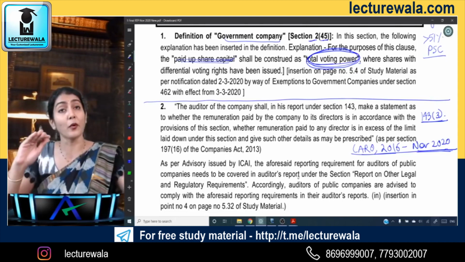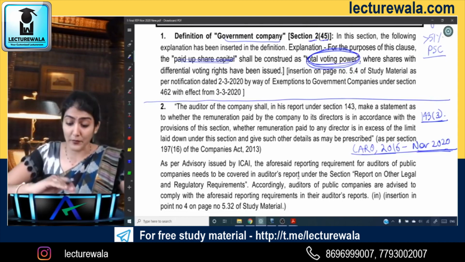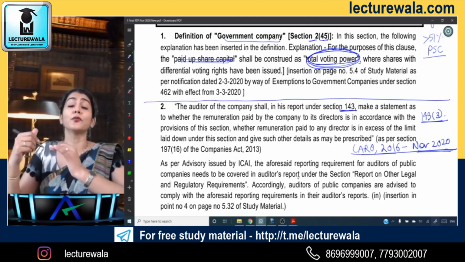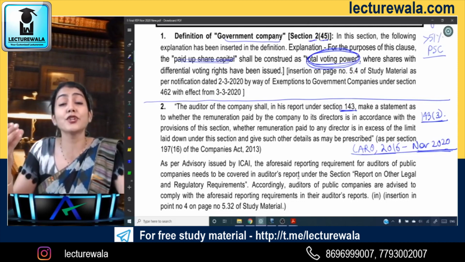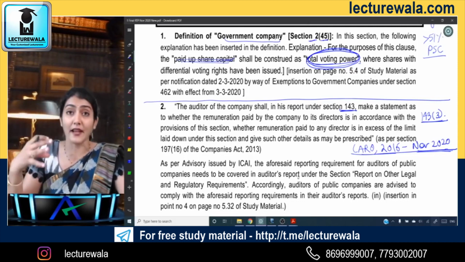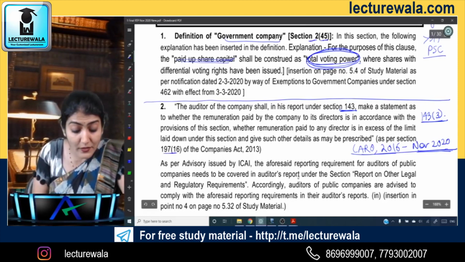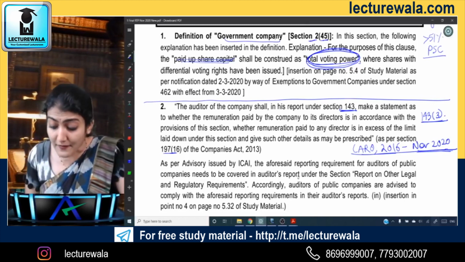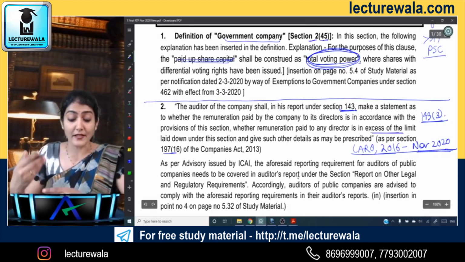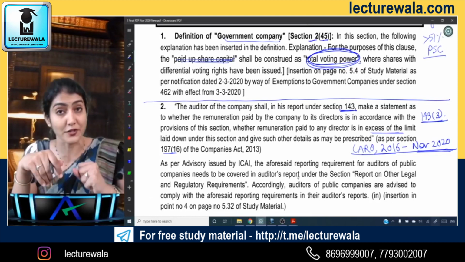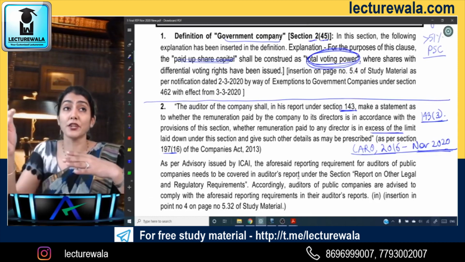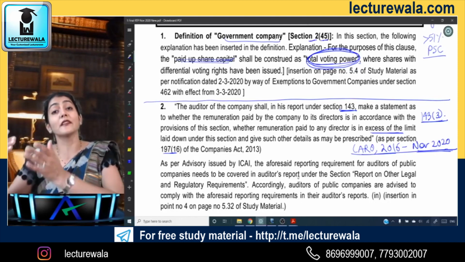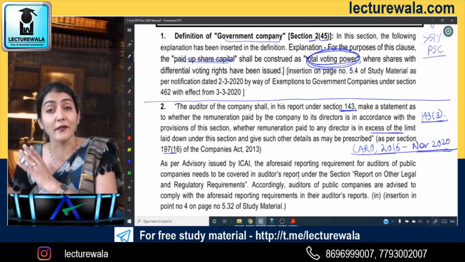What is now added over there: can the auditor of a company under 143.3 also be required to report whether the managerial remuneration which has been paid to the directors is in compliance with the provisions of section 197 subsection 16, or whether any excess managerial remuneration has been paid in excess of the limit laid down under this section. So managerial remuneration, whether paid within the limit or exceeding the limit, now also comes under the reporting under other legal and regulatory requirements.